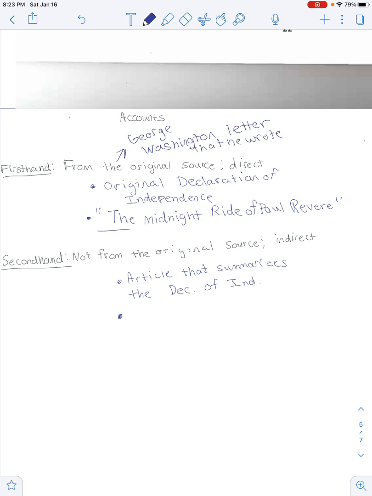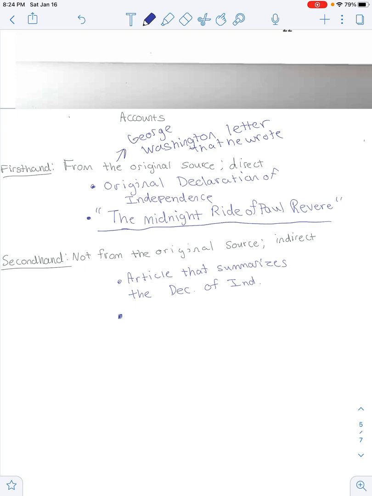And then we're going to take a look this week, or actually next week, at the Midnight Ride of Paul Revere. Paul Revere was a man who warned the 13 colonies that the British were coming to fight them. There's a poem written by Henry Wadsworth Longfellow, and this was written during that time. So that's a first-hand account.